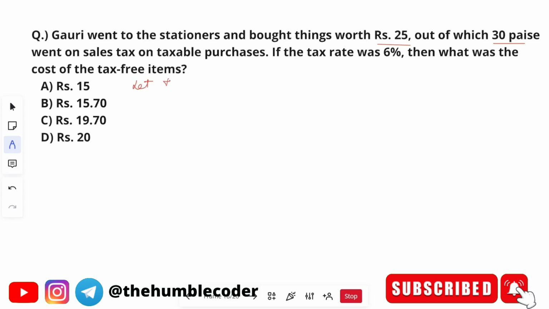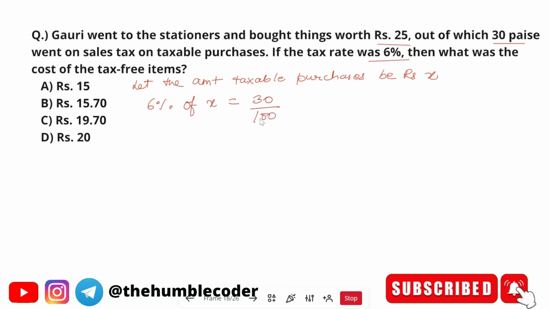So let the amount of taxable purchases be rupees X. Okay, so the amount of taxable purchases we have considered as X. Now what we are told is the tax rate was 6%. So we can write 6% of X is 30 paise. We can write 30 paise in rupees in this way, right? So 6% of X is 30 paise, since 30 paise went on the sales tax. Now we will solve this equation for X.